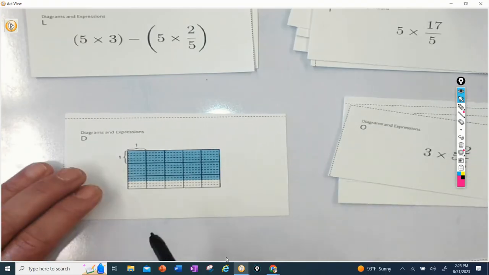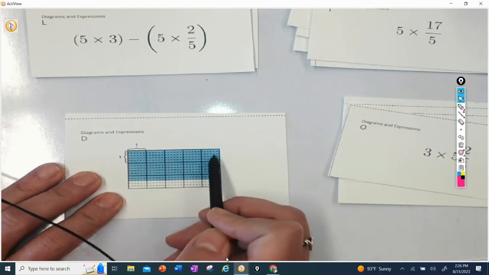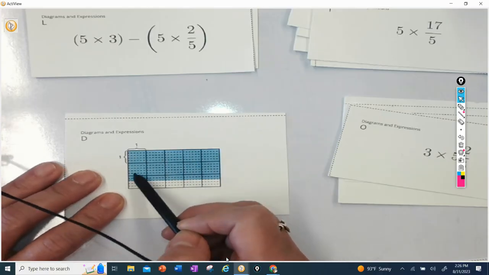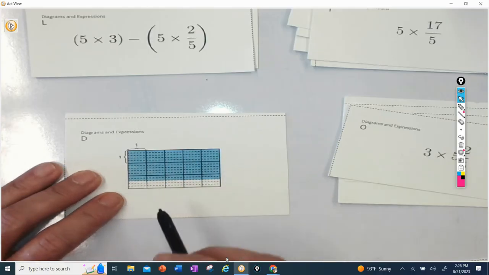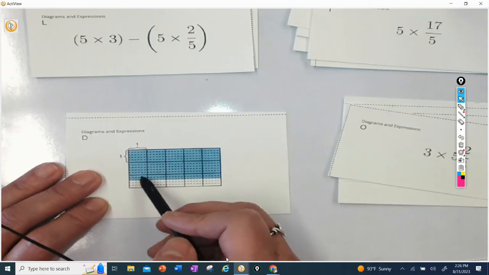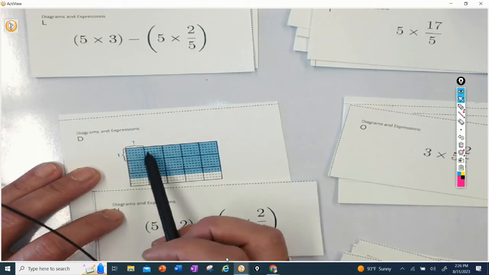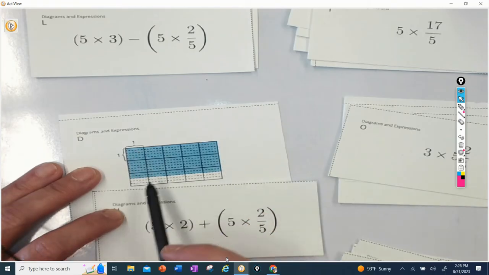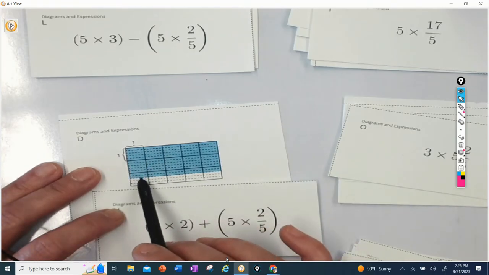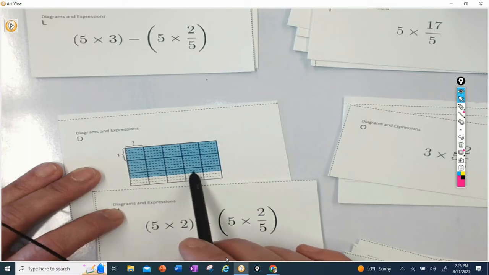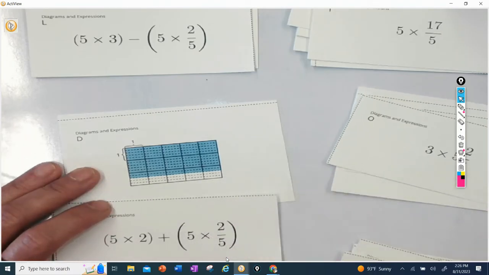All right, here we go. We have 1, 2, 3, 4, 5 across, 1, 2, and 2/5. So 5 and 2 and 2/5. So here we go. 5 times 2, 5 times 2, plus 5 times 2/5, 2/5, 5 times. That matches perfectly.